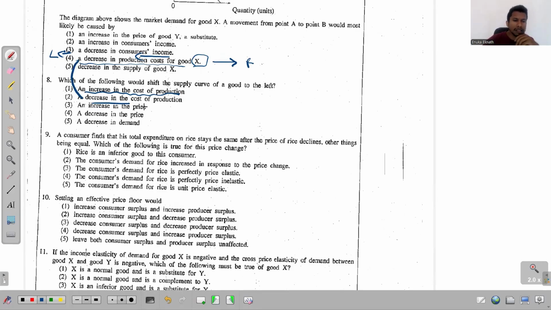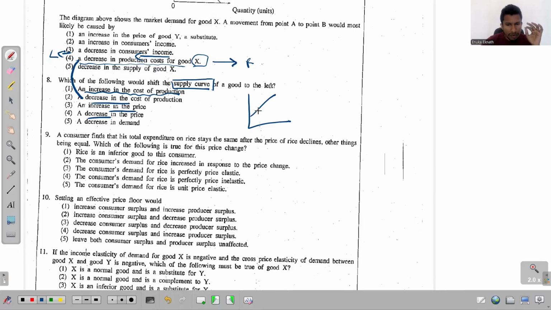An increase in the price. See, when the price of the considered good increases or even if it decreases, right? It doesn't affect the supply curve. Right? It doesn't affect the whole supply curve.